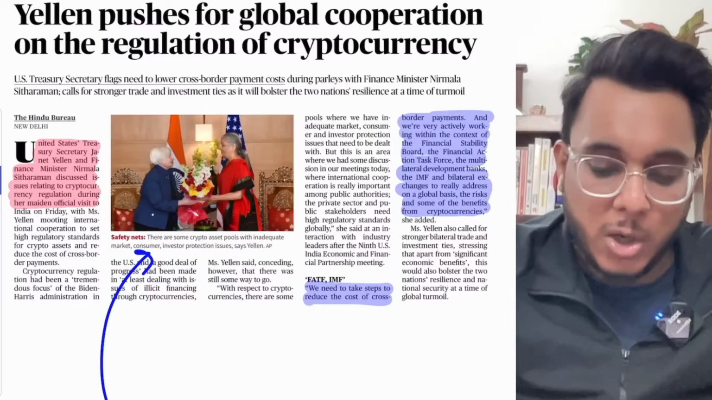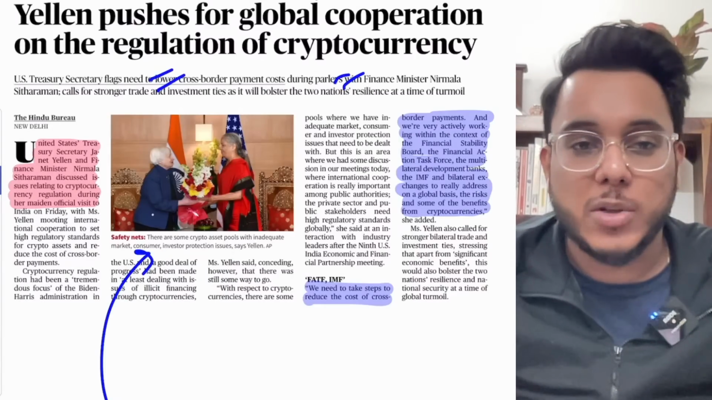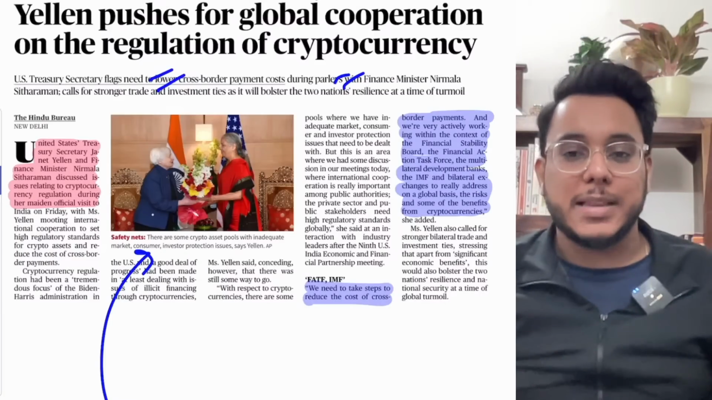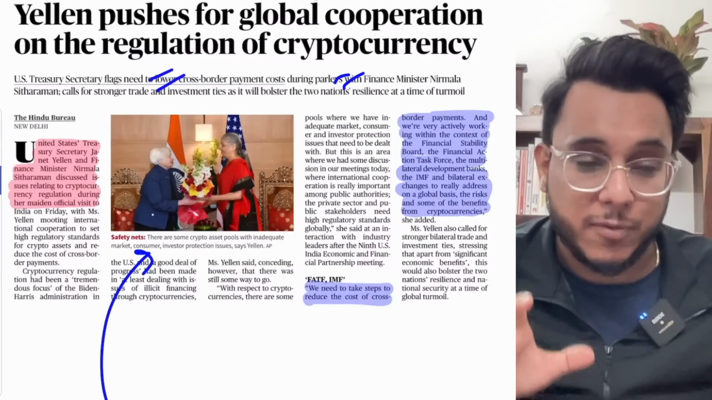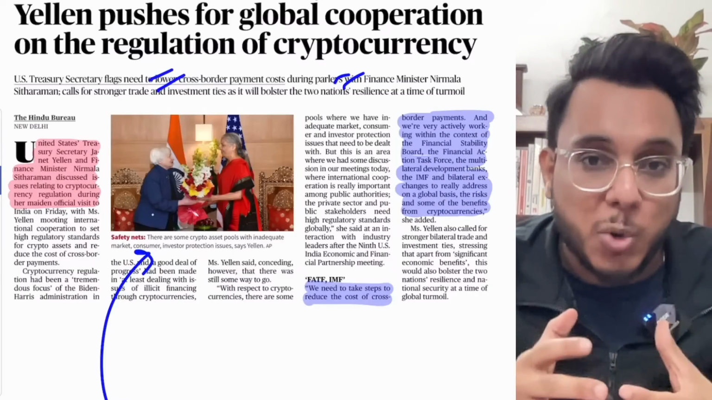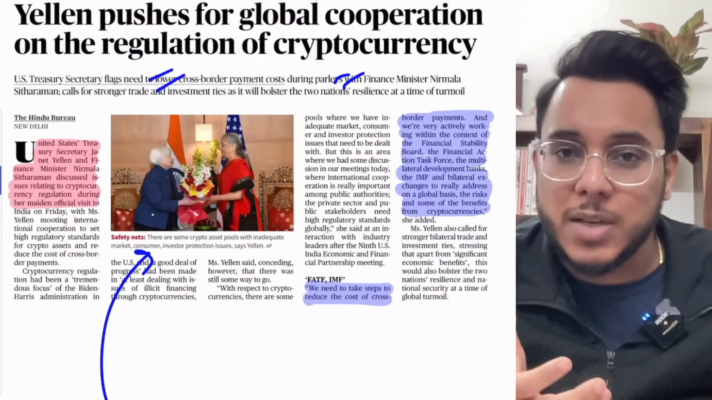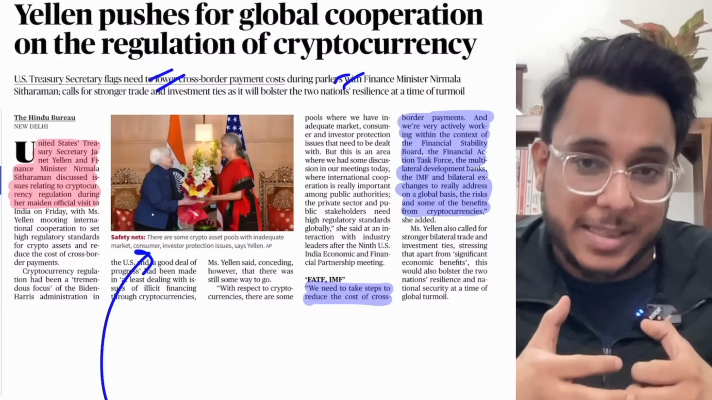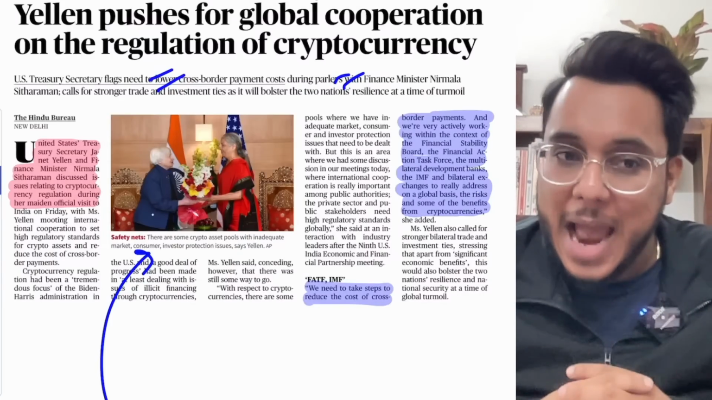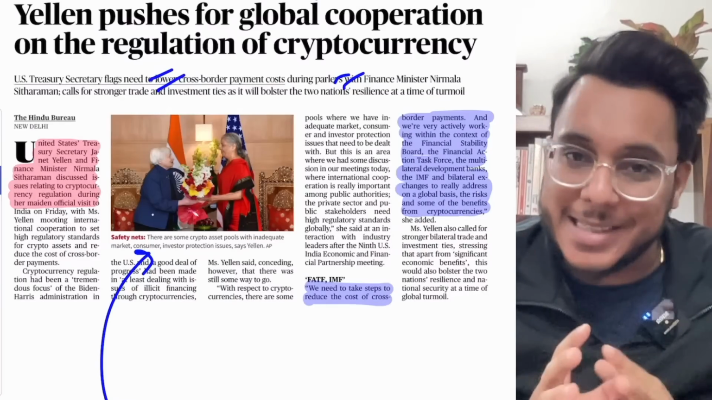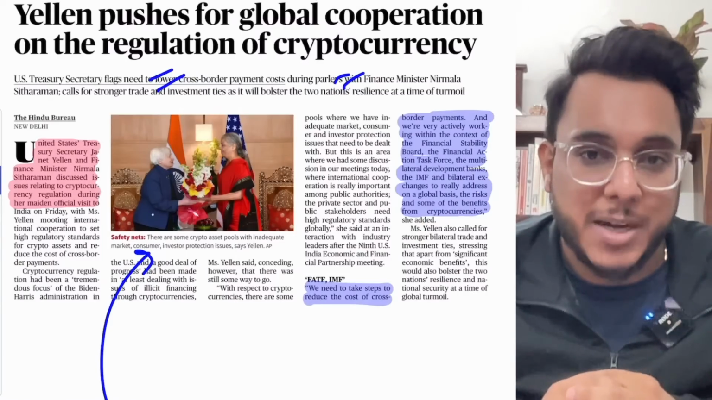Yellen pushes for global cooperation on the regulation of cryptocurrency. Now guys, when we talk about cryptocurrencies, they have become a major financial instrument. Cryptocurrencies are being used for many purposes, and in many countries they are even being accepted as a fiat currency. But there is no global consensus on whether cryptocurrencies are right or not.